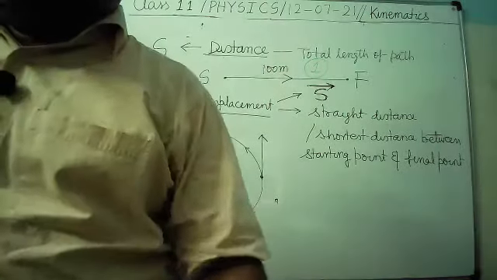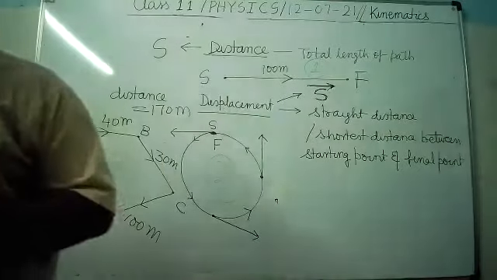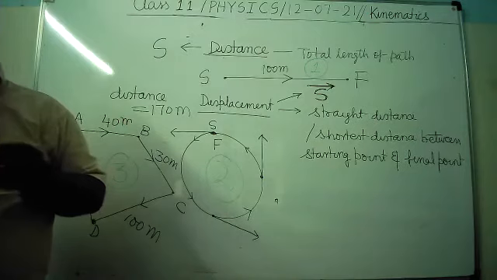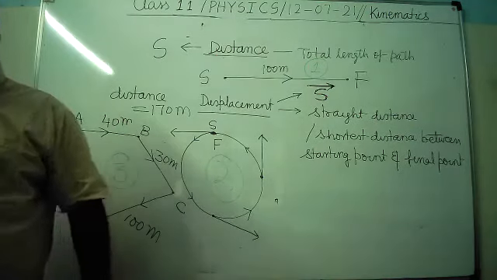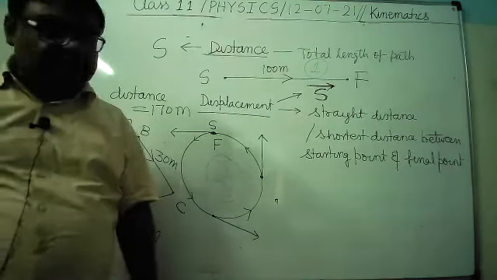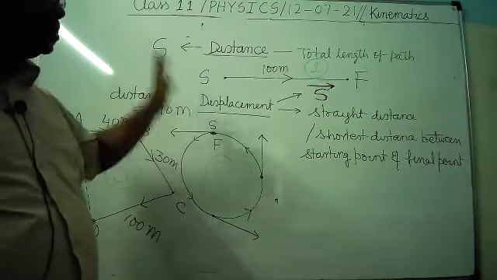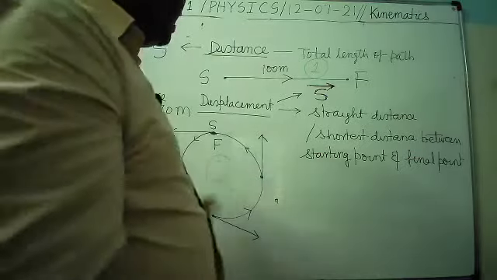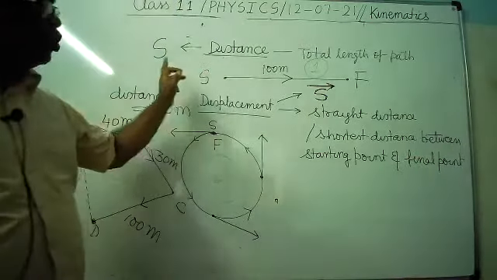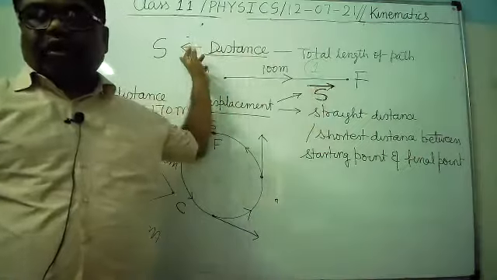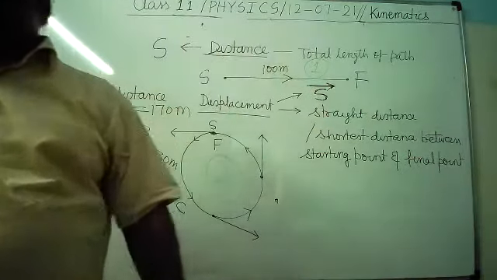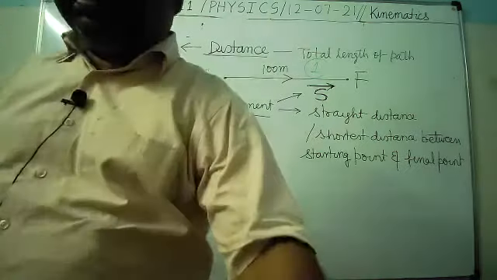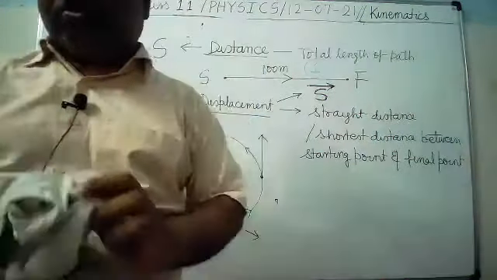Now all of you keep on writing also. It's clear? Because I am repeating the same thing again and again. So you keep on writing. It's clear? So these are the main points about the distance and displacement. And in one-dimensional motion, distance and displacement both are numerically equal.